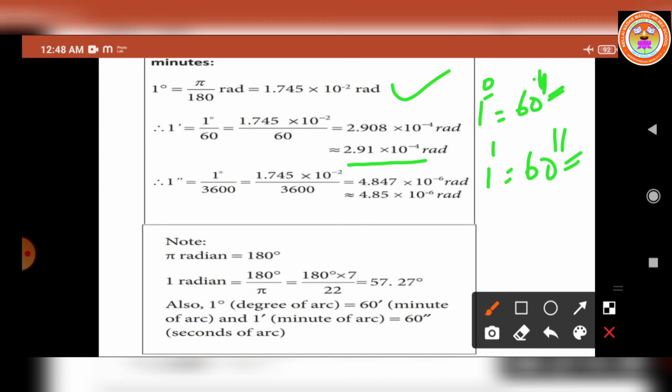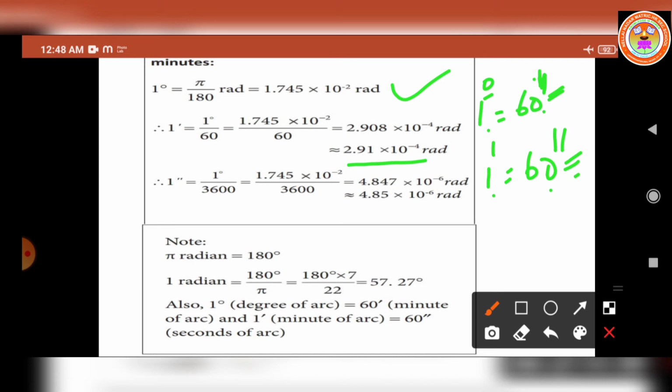And next we can find out 1 second of arc. 1 second of arc is equal to 1 degree by 3600, because already we know 1 degree is equal to 60 minutes and 1 minute is equal to 60 seconds of arc, so 60 into 60, 3600.